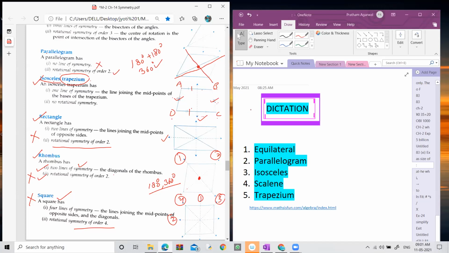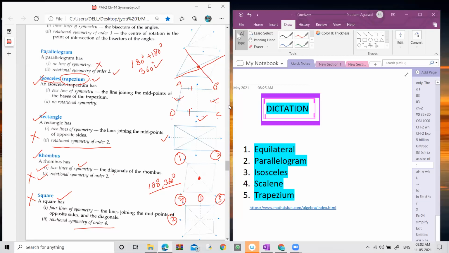So is the difference between trapezium and isosceles trapezium clear? Yes, ma'am. What is the difference between isosceles trapezium and trapezium? When the non-parallel sides are equal in length, then the trapezium is said to be an isosceles trapezium.